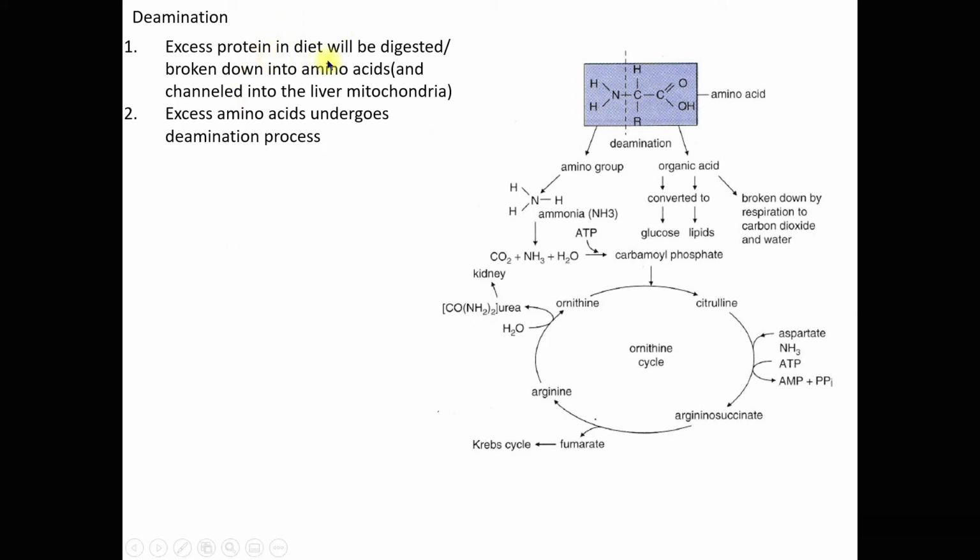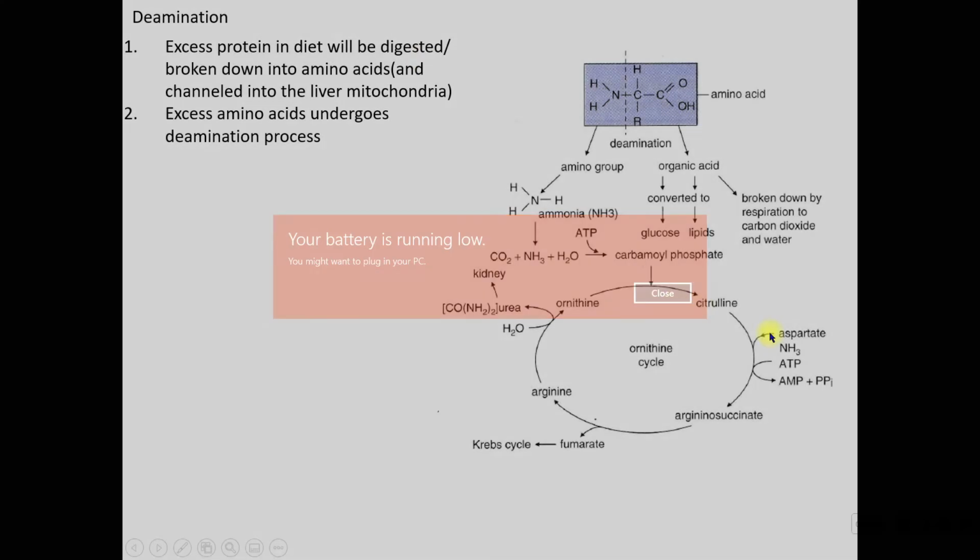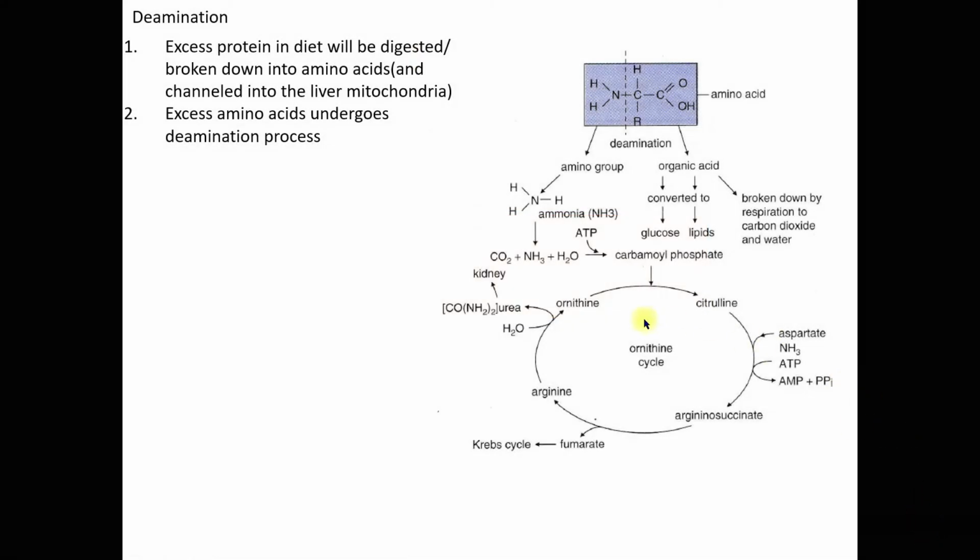The excess protein in the diet will be digested or broken down into amino acids, and these amino acids will be channeled into the liver mitochondria. So the excess amino acids undergo the deamination process.